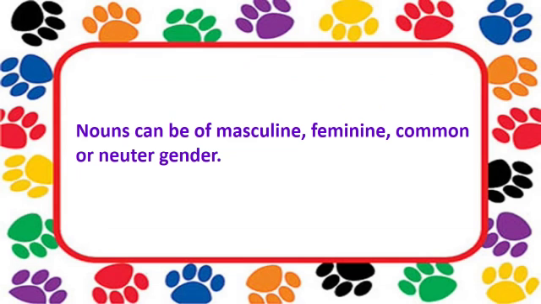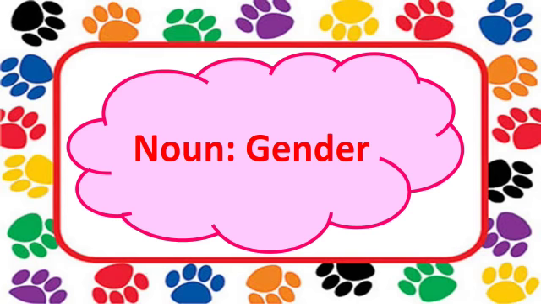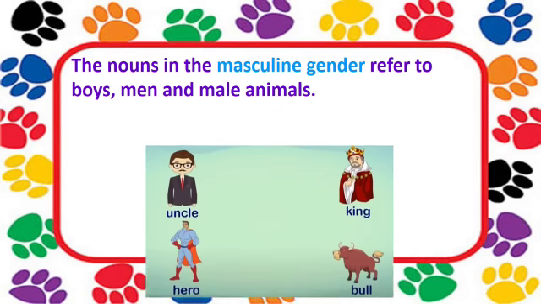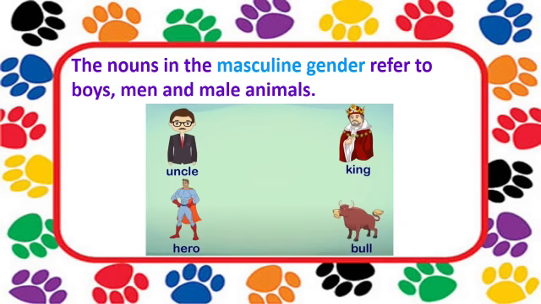Students, nouns can be of masculine, feminine, common or neuter gender. Today we are going to learn noun gender. The nouns in masculine gender refer to boys, men and male animals. Example: uncle, king, hero, bull.